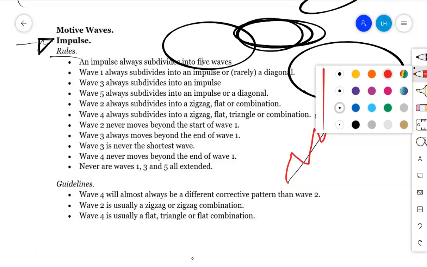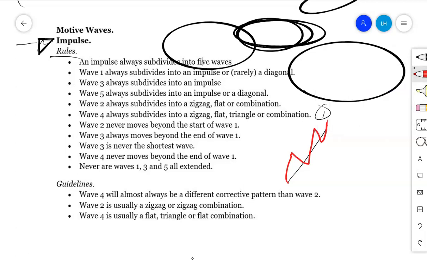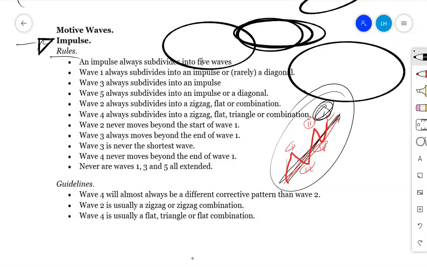Let me decrease this one. So if this one will be 1, then 2, then this is 3 to this direction, then 4, finally 5. It will be in this way, and this is the major wave here. And the major wave here was number 1 to this direction. Therefore, if we have the internal structures 1, 2, 3, 4, 5, this will be an impulse within an impulse. Wave number 1 will be number 1 of an impulse, then its internal structures go 1, 2, 3, 4, 5 to that direction. Therefore, it will also be an impulse.